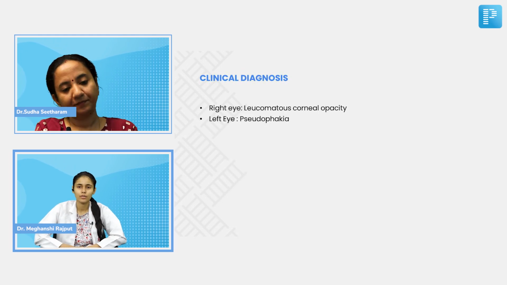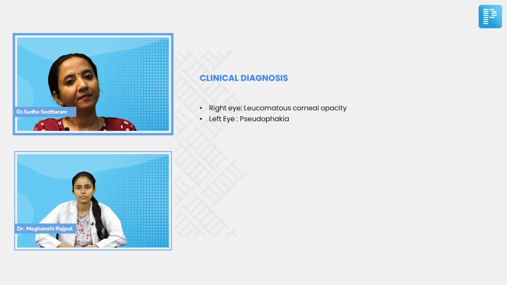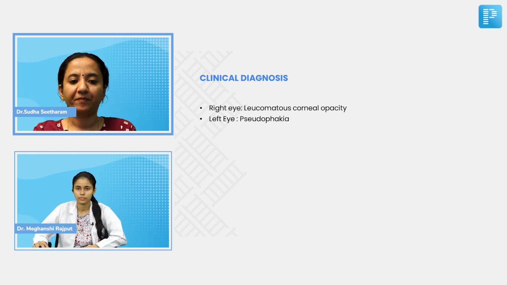Then clinical diagnosis: in the right eye, leucomatous corneal opacity; in the left eye, pseudophakia. Correct. The left eye is a normal pseudophakia, because the patient has undergone an uneventful cataract surgery.